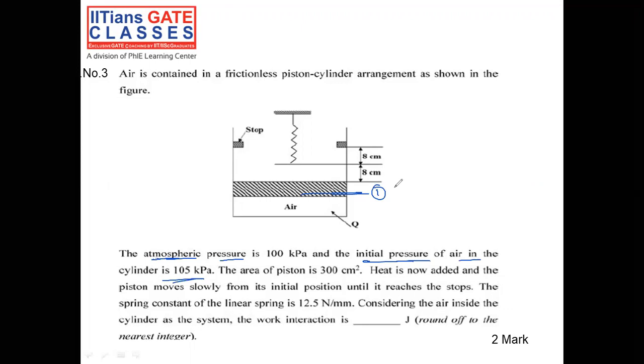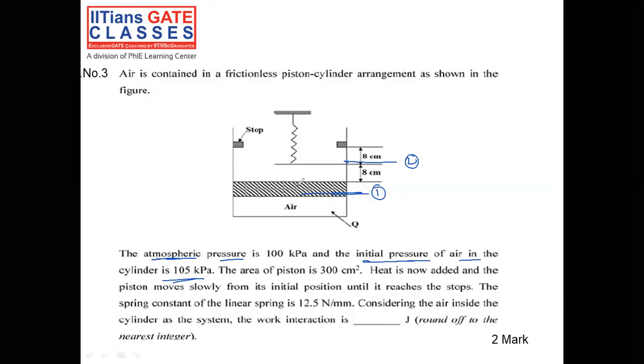And how is the force going to balance? Atmospheric force and the weight of the piston together are going to balance P1, which is acting at 105 kilopascal. That is a trick which is given in the question, other than that this question is very easy. And the second trick is that when the piston is moving from point number 1 to point number 2, there is no spring work.